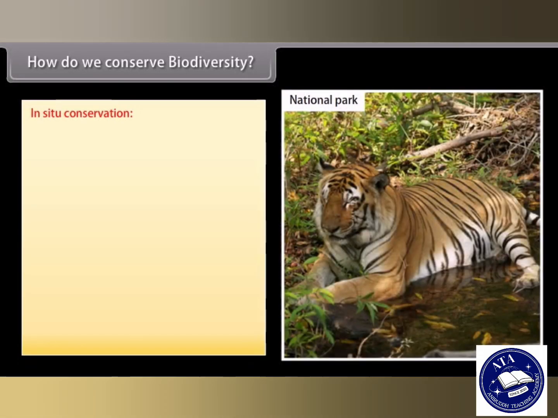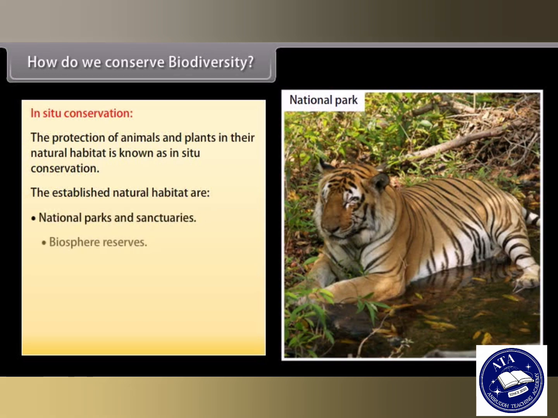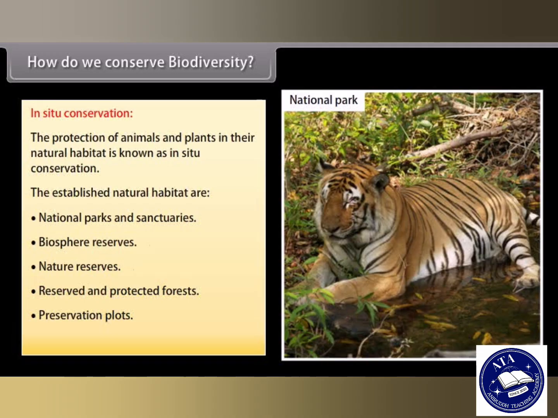In situ conservation, the protection of animals and plants in their natural habitat, is known as in situ conservation. The established natural habitats are national parks and sanctuaries, biosphere reserves, nature reserves, reserved and protected forests, preservation plots, and reserved forests.